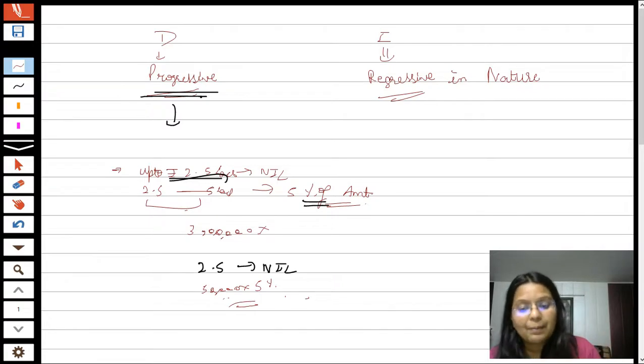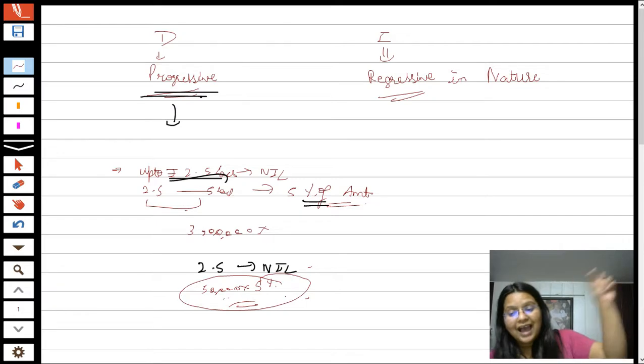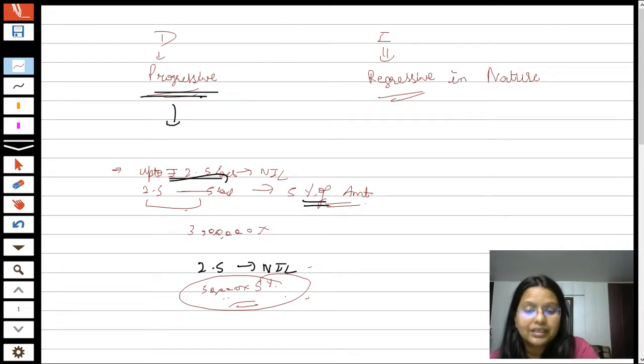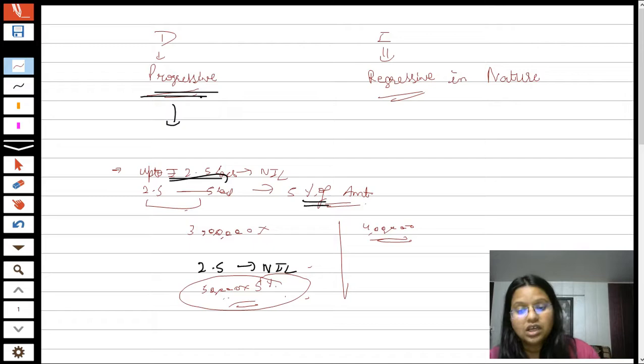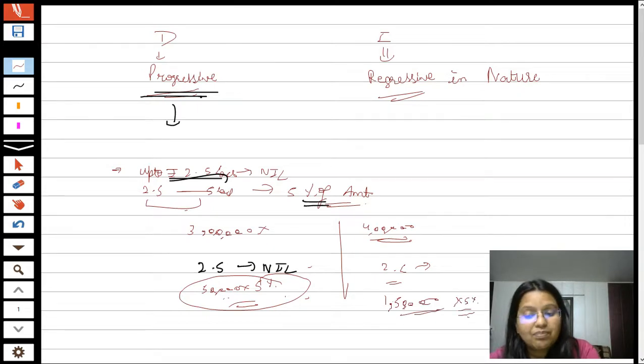It means, students, the person who is earning a higher income has to pay a higher amount of taxes. For example, suppose the next person is earning 4 lakh rupees as income, so that person is required to pay a higher amount of taxes, because up to rupees 2.5 lakh the person is required to pay nothing, but from 2.5 to 4 lakh, a difference of 1,50,000 in income, the person is required to pay 5% of the amount.